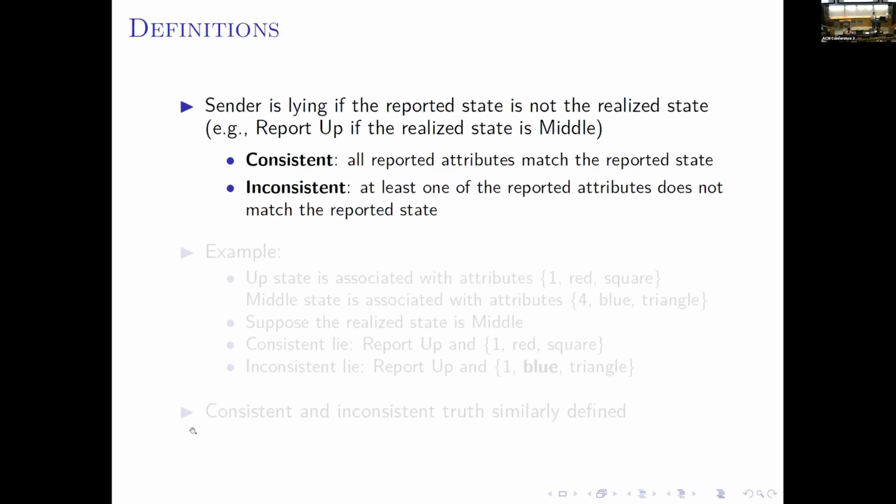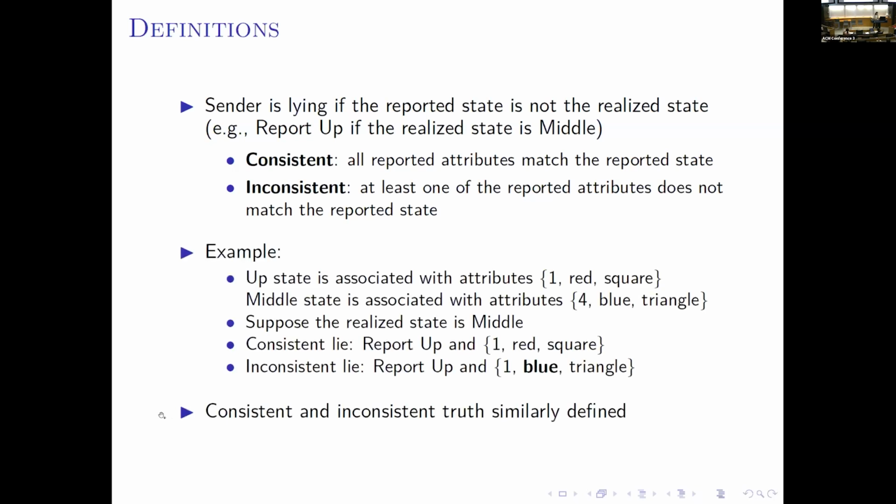I would like to clarify some key concepts here. In our environment, the sender can either lie or tell the truth. We say a sender is lying if the reported state is not the realized state. For example, reporting up if the realized state is middle. And a lie can either be consistent or inconsistent. We say a lie is consistent if all reported attributes match the reported state. And a lie is inconsistent if at least one of the reported attributes does not match the reported state.